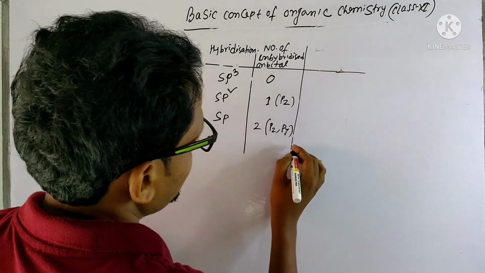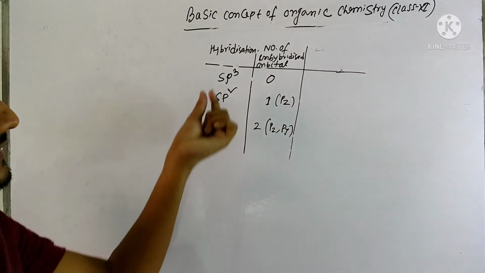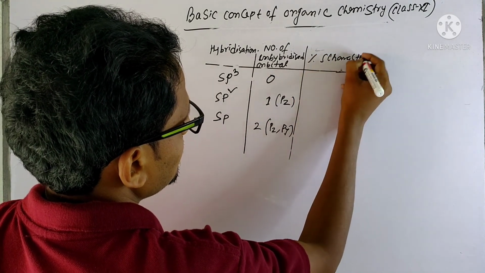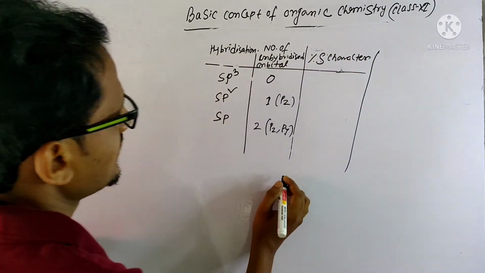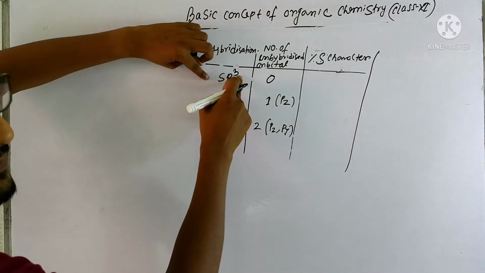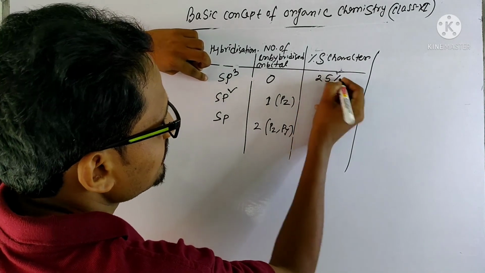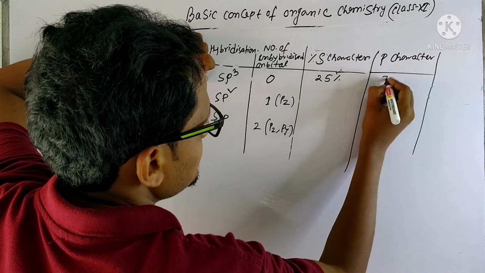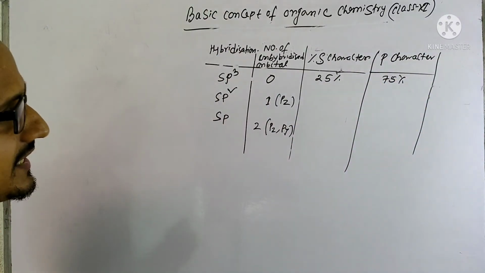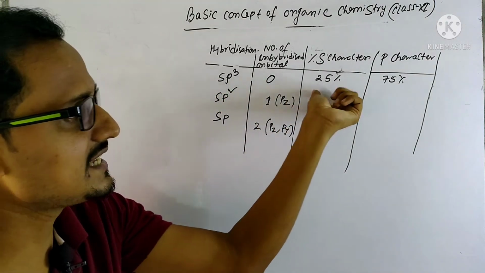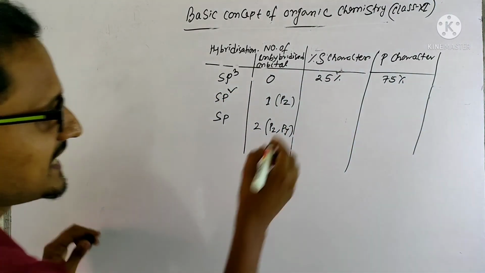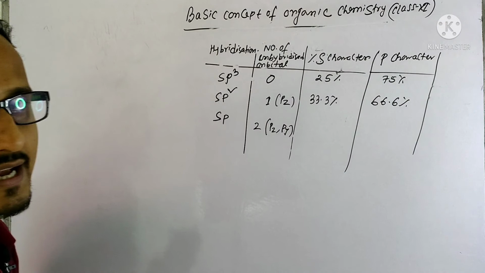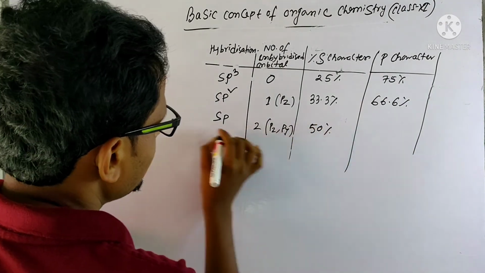Okay, we have done that. Now s character. S character means the percentage of s character. Here only one s is there, other three are p. So 25% is the s character, and p character is 75%. So in sp3 hybridization, the s character is less than the p character. In sp2, s character is 33.3% and p character is 66.6%. And in sp, these are all 50-50 because one s and one p.